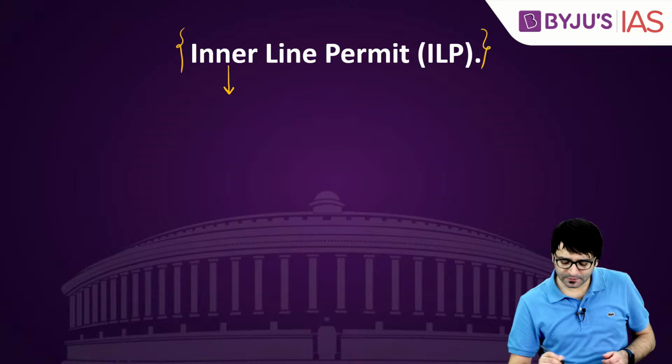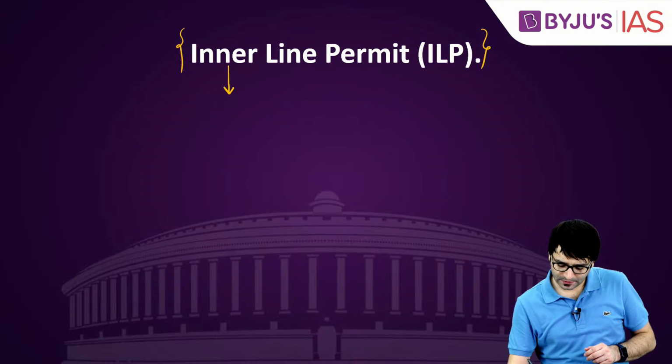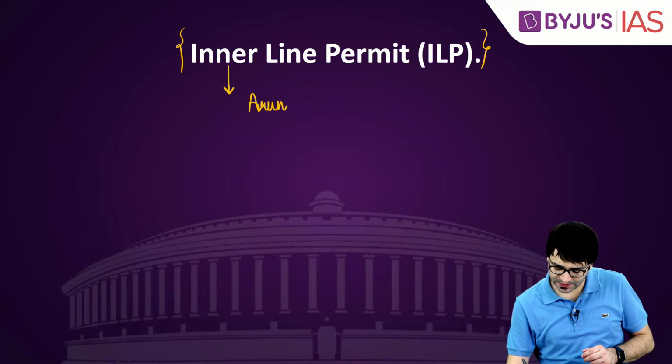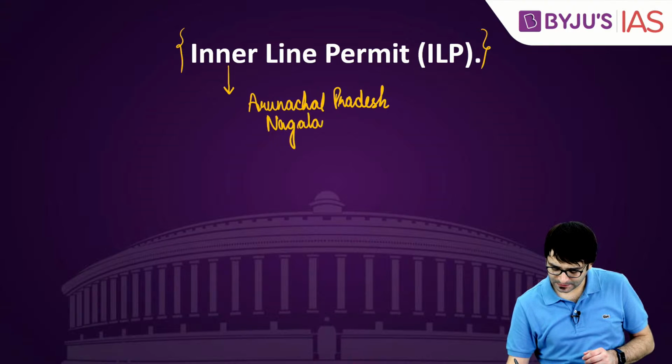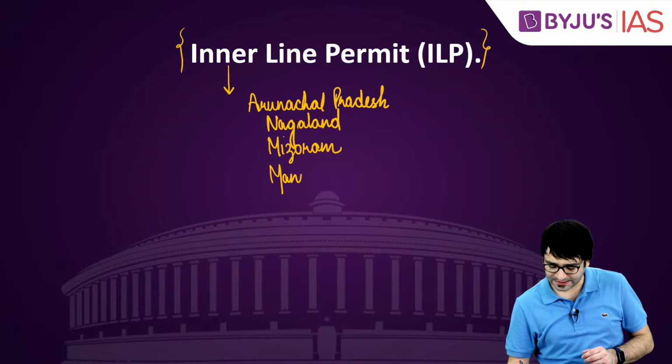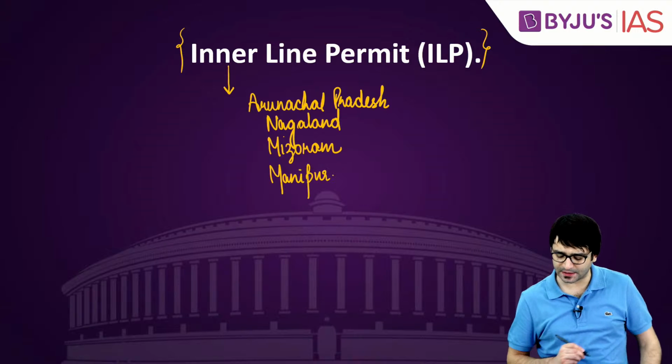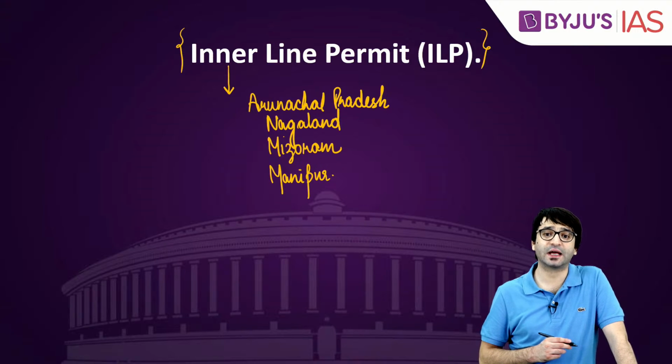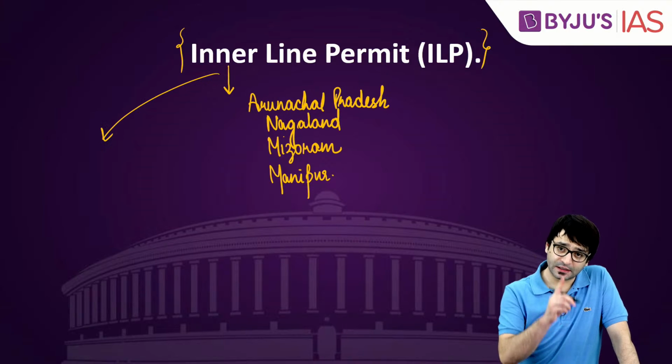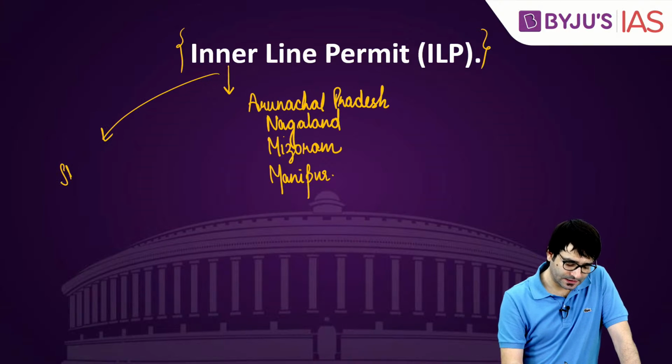Inner line permit, where is it present? It's present in Arunachal Pradesh. It's present in Nagaland. It's present in Mizoram. And now it's also present in Manipur, which was a long pending demand of the people of Manipur that we should have an inner line permit. This permit, another important fact, is issued by the state governments.